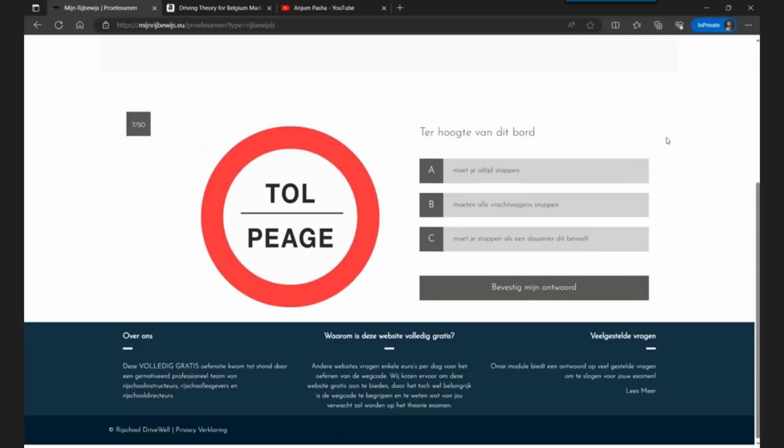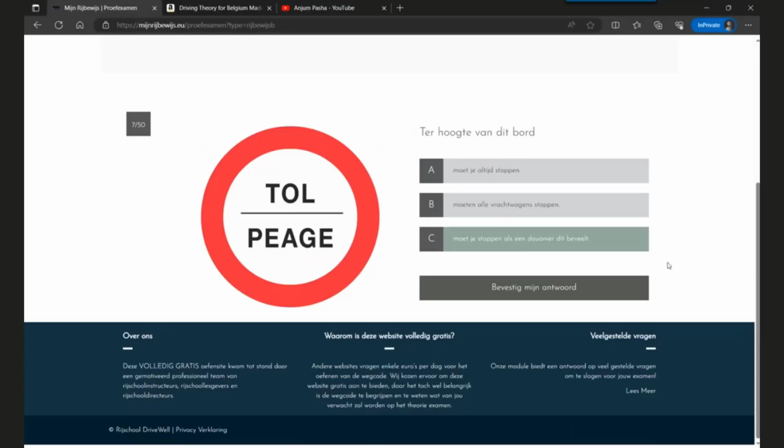So the next question is, at this board, you have 3 options. Option A, you must always stop. Option B is all trucks must stop. Option C is you must stop if you are requested to do so by an authorized person.